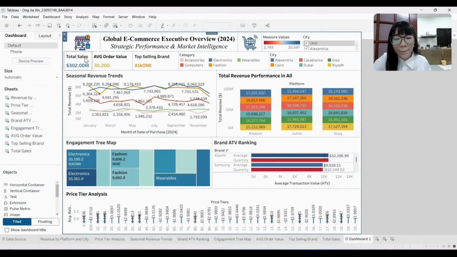So finally, the KPI section summarizes the key metrics. We have the total sales at 300.2 million, the average order value at 30,200, and our top selling brand, which is Xiaomi. This KPI section provides executives with an instant overview of the business performance without needing to explore the individual charts. Overall, this dashboard allows the user to interactively explore the performance trends, compare the platforms and the brands, and uncover insights that support strategic decision making in e-commerce.